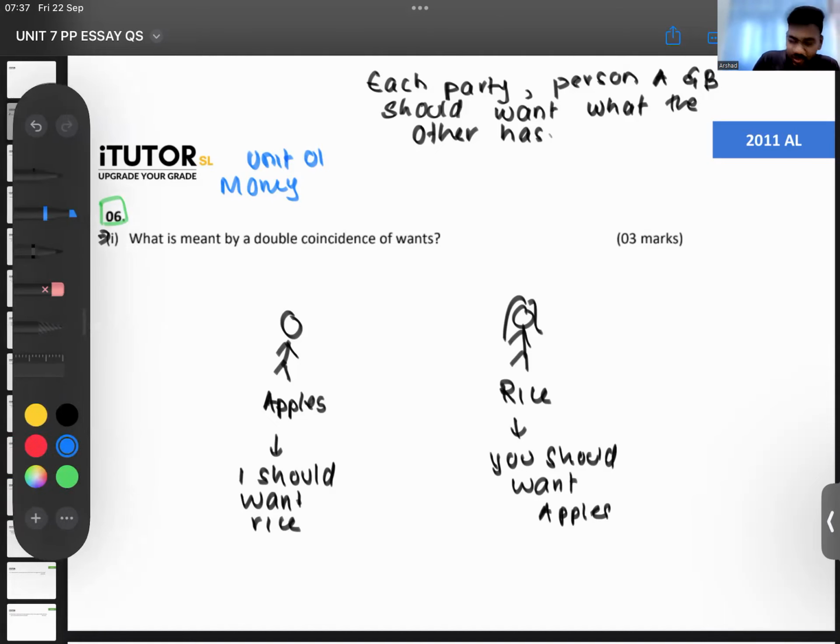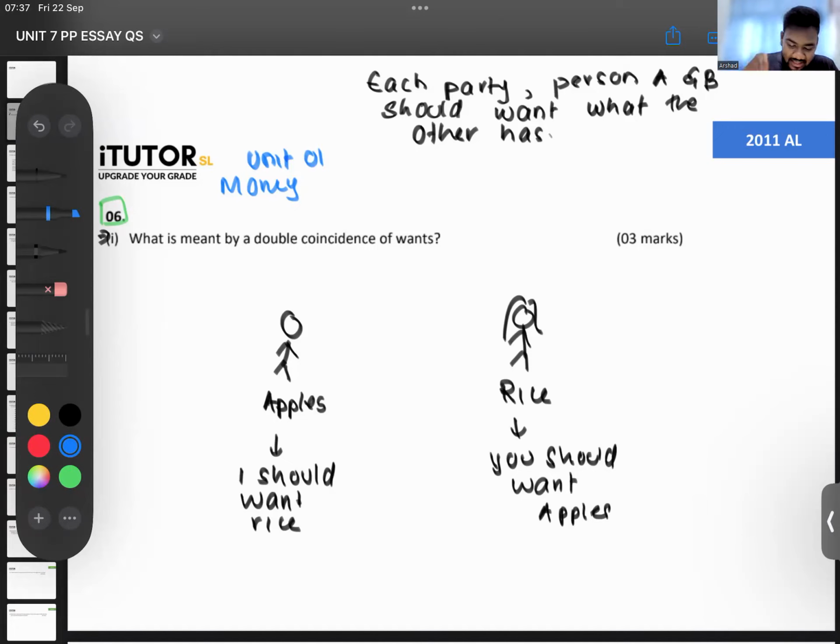So you need to explain, you don't have to explain all of those, how money came in. As long as you can explain what is double coincidence of bonds, say that it's an essential thing that has to be there for barter trade to happen, you should be okay.